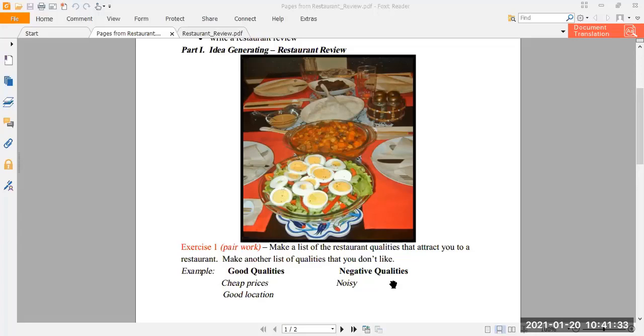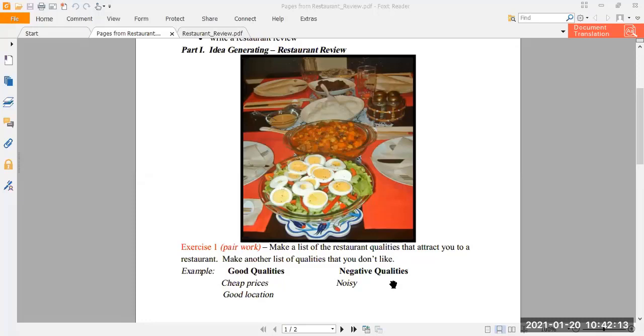What can be the negative qualities? Noisy, or service is not good, taste was not good, or they say that they serve Chinese food, but they don't have Chinese food at all. They have purely local dishes. Okay, it is also one of the negative qualities. Another negative quality, cleanliness. Things are not clean. Okay, or you can say open kitchen. It is also one of the negative qualities.